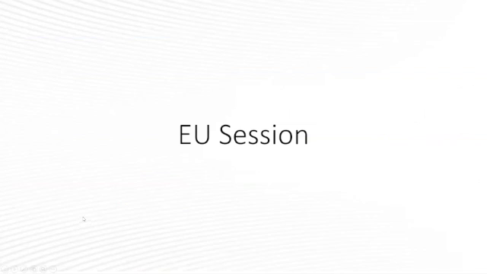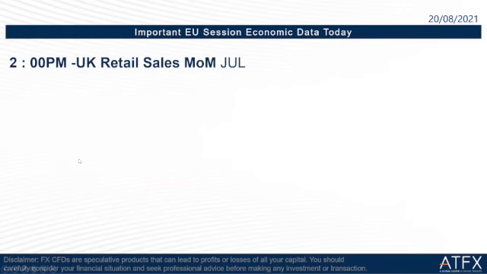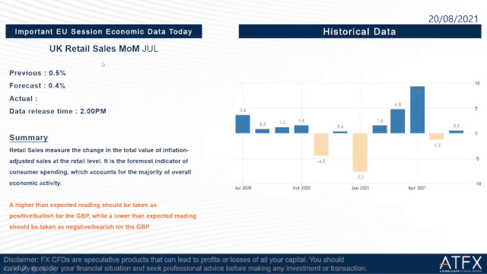And when it comes to the EU session, there is UK retail sales monthly at 2 o'clock later. The previous is 0.5%, and the forecast is 0.4%. The data release time is at 2 o'clock later. If the reading is higher than expected, it should be taken as positive or bullish for the GBP, while a lower than expected reading should be taken as negative or bearish for the GBP.